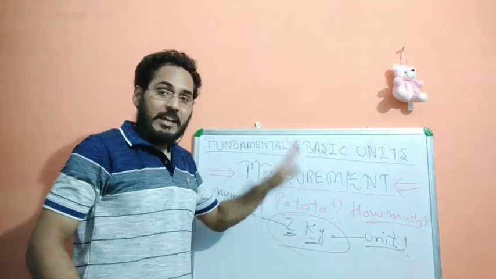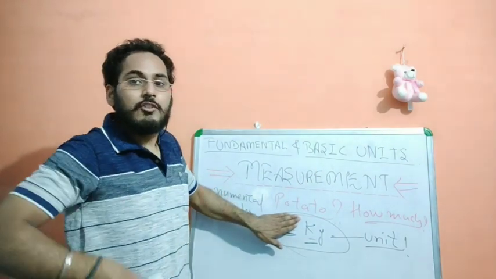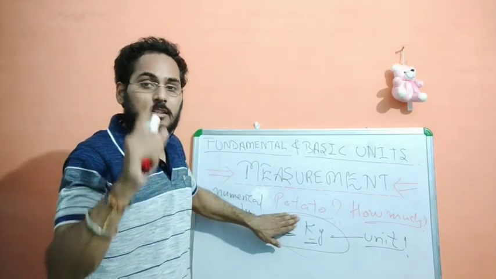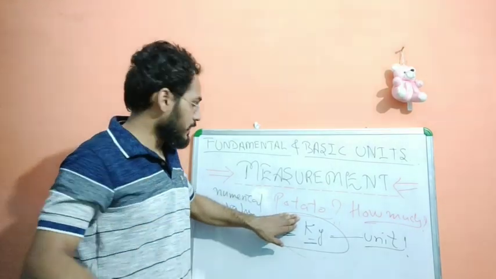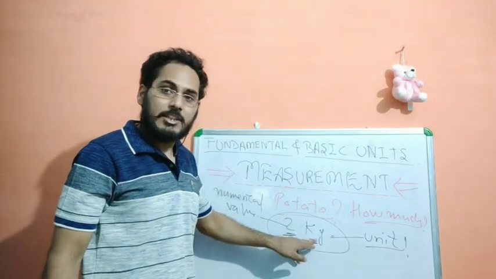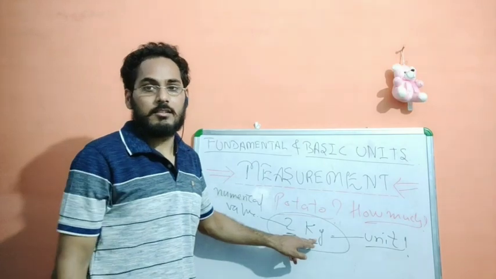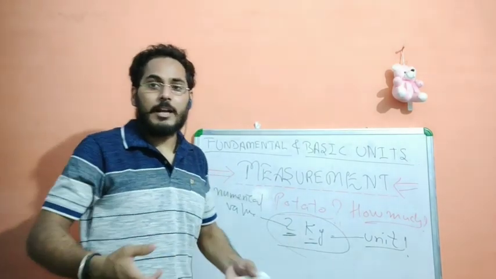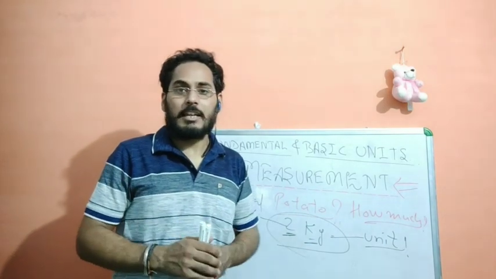If you leave out any one, just like if you leave the 2 and you say, give me kg potato, how much? What is the quantity actually? It could be 2, 3, 4, 5, anything. So obviously this 2 is very important for us. And the kg makes sense for any kind of object. If you take solid kinds of things, like if you want to buy potato, onion, etc., these are all taken in kg.